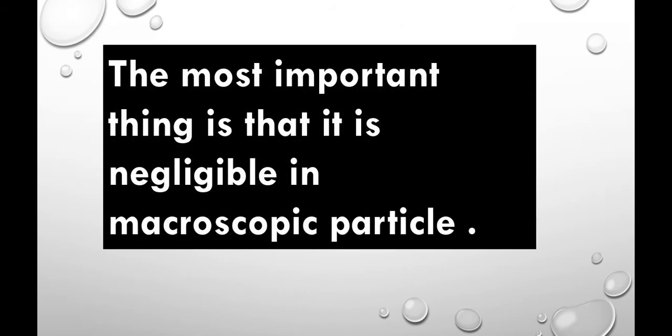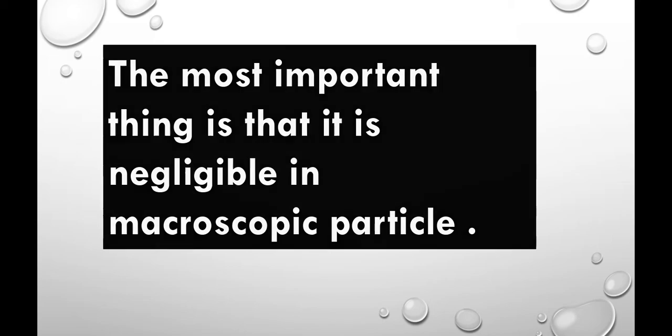And the most important thing is that this principle is applicable only for microparticles that are not visible to our normal eyes. It cannot be applied to macroscopic particles like a train or bus that we can see with our eyes.